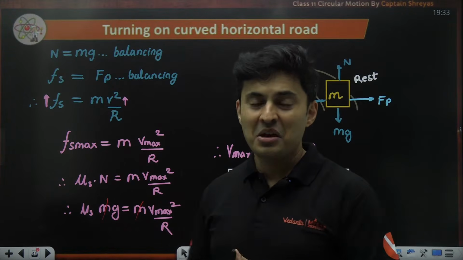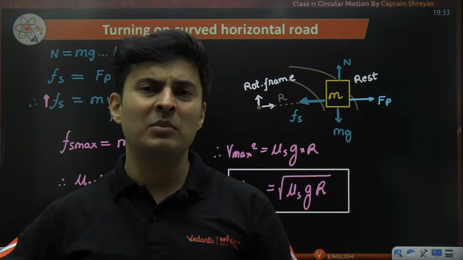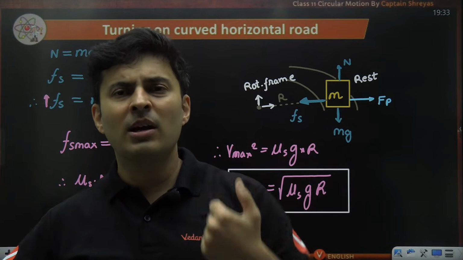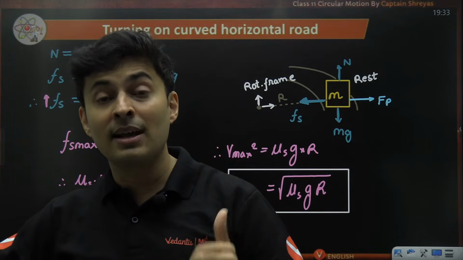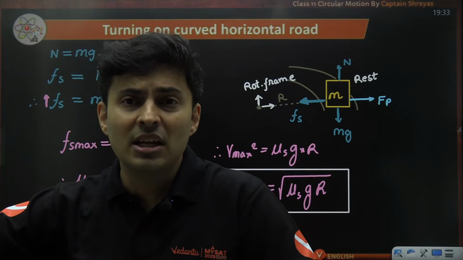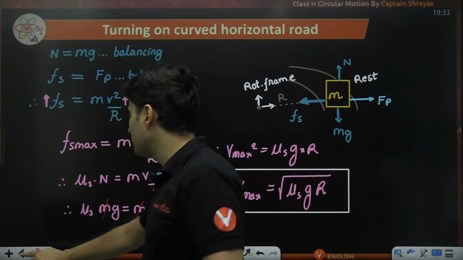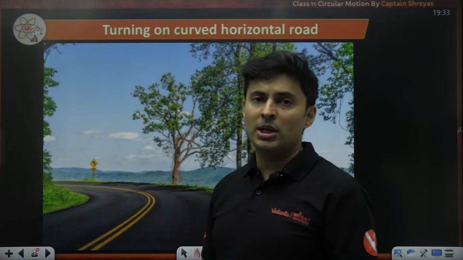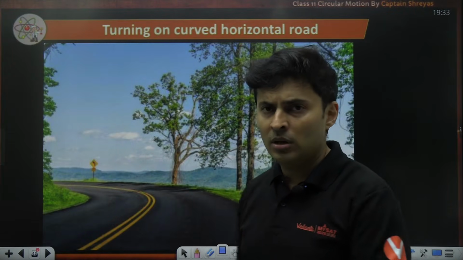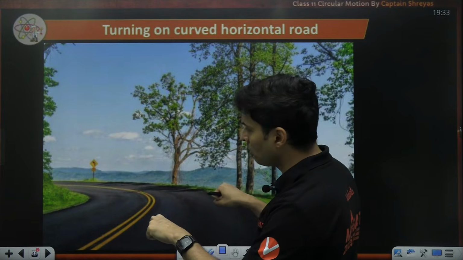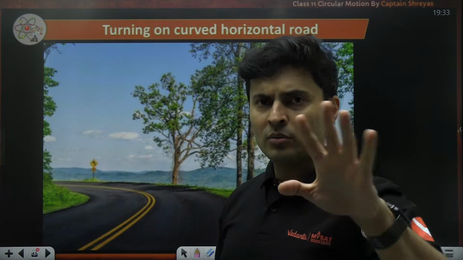But then the problem is, I do not know what things can go wrong. Somebody will spill oil, somebody will pour water, the ground might become loose, okay? Tire might be worn out. So mu can reduce drastically. If mu reduces drastically, my speed limit will also reduce drastically. Then it will become, instead of 60 kilometers per hour, it will become 5 or 10 kilometers per hour. You think I am such a waste fellow that I will go at 5 or 10 kilometers per hour on this road? No, I want to go zooey. I want to go fast. So I don't want to go slow.